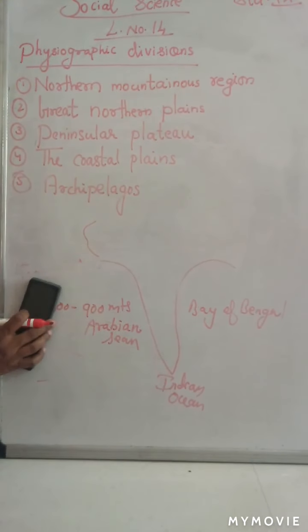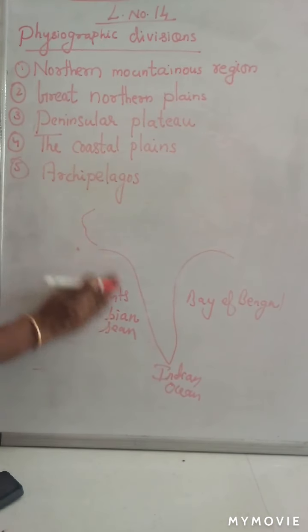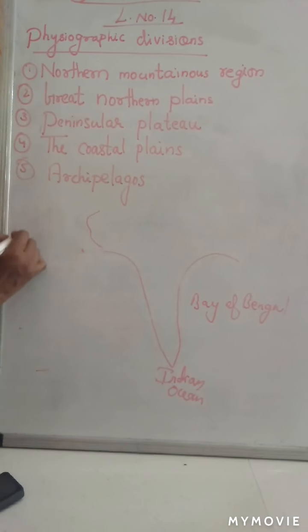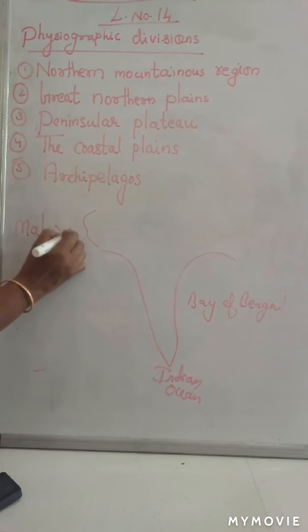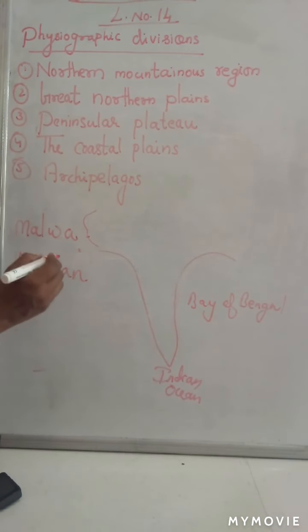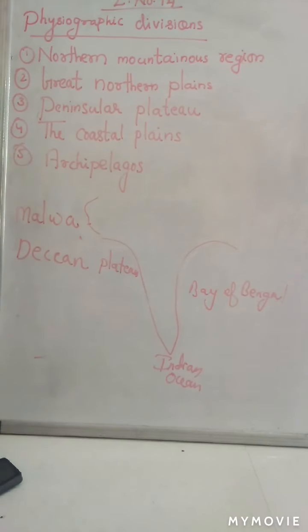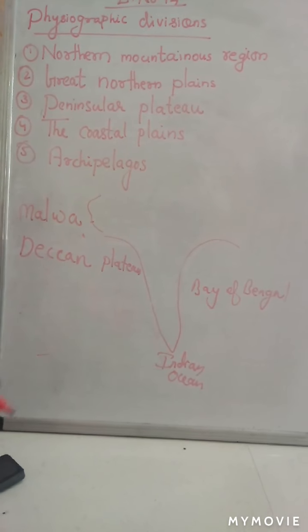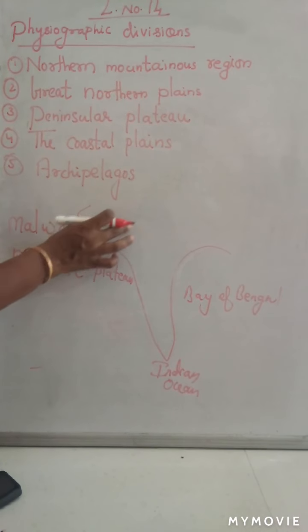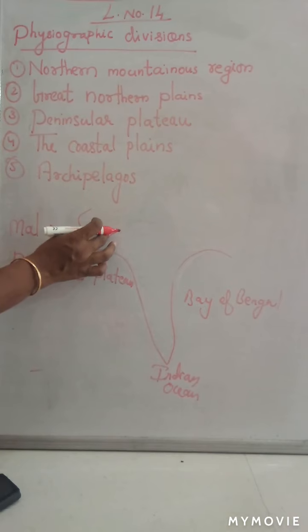This peninsular plateau can be divided again into 2 parts: Malwa plateau and Deccan plateau. The Aravalli range is situated in the northwest part of the Malwa plateau.